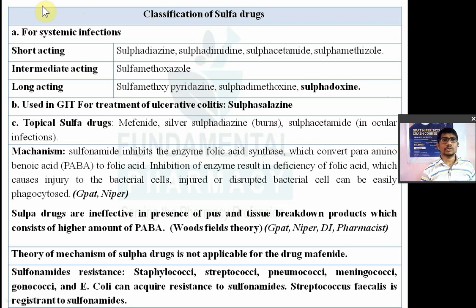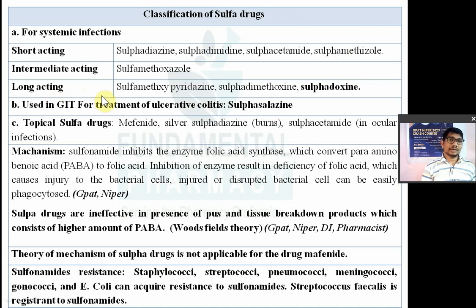Now these are classified according to their use. First, sulfonamides which are used for systemic infection. In that you have different classes like short acting, intermediate acting and long acting. In the short acting you have sulfadiazine, sulfadimidine, sulfacetamide, sulfamethizole, and sulfoxazole is also there. So sulfadiazine, sulfadimidine, sulfacetamide, sulfamethizole and sulfoxazole are the short acting.